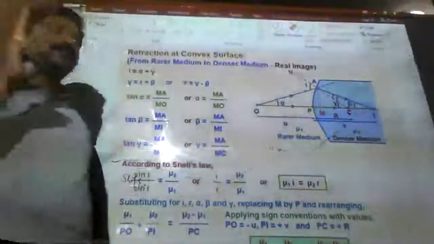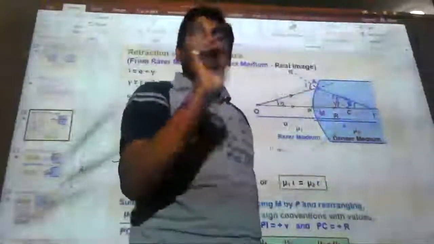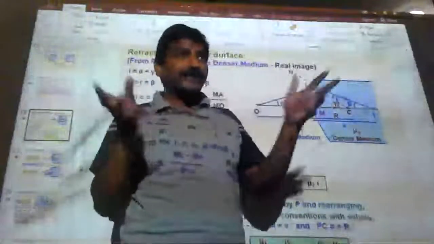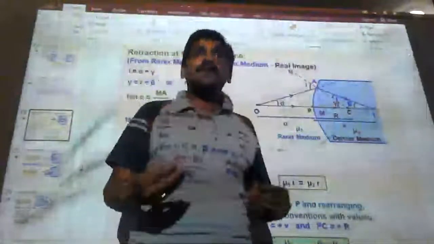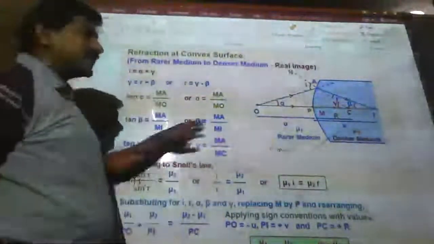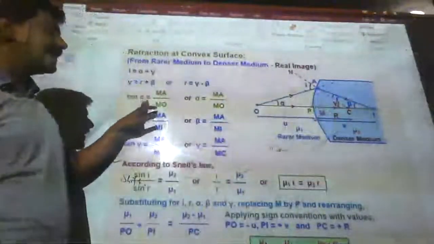Whenever in the refraction process, I always need two important things: incident angle, refracted angle. And the third one is Snell's law. I need to connect Snell's law, because Snell's law only gives the refraction process, right? So now with respect to the angles, I am taking tan alpha.